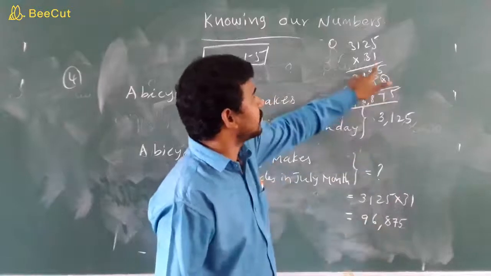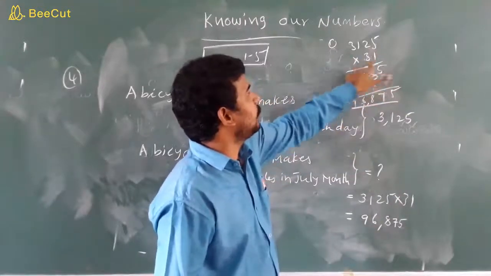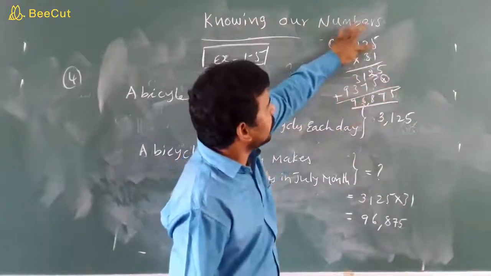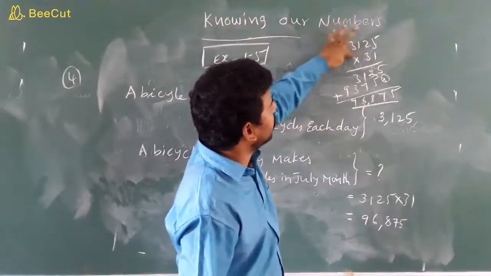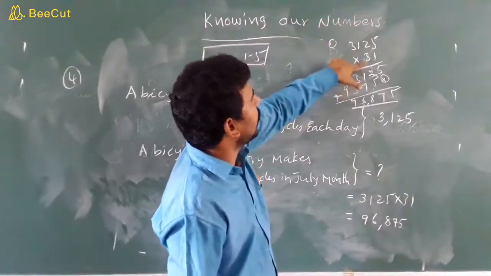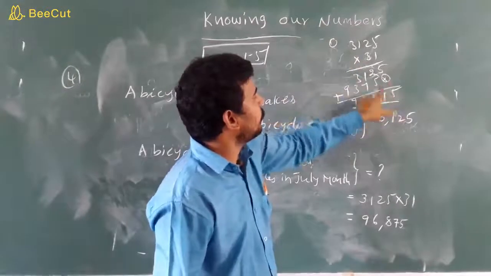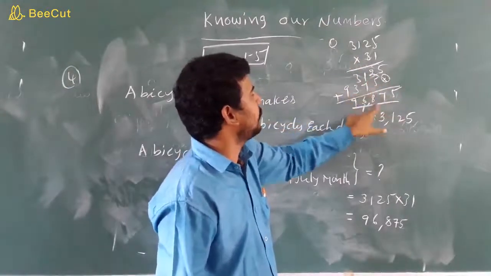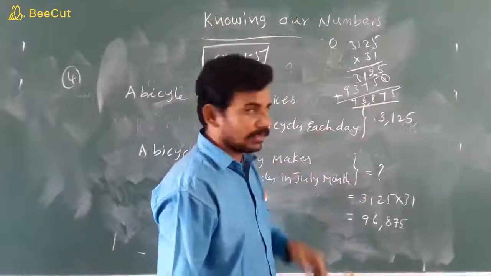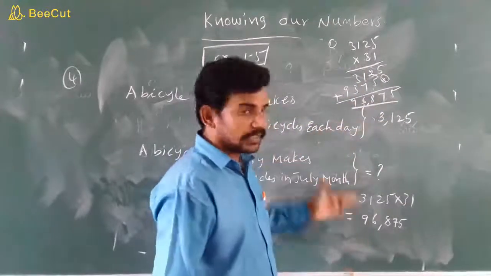96,875. Once again check children. 1 5 is 5, 1 2 is 2, 1 1 is 1, 1 3 is 3. Now take 3. 3 5 is 15, 1 carry, 3 2 is 6, plus 1 7, 3 1 is 3, and 3 3 is 9. 5, 2 plus 5 7, 1 plus 7 8, 3 plus 3 6, 9. Total 96,875. Once again children, is it correct or wrong?